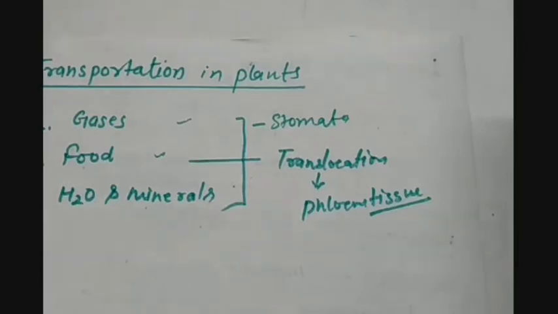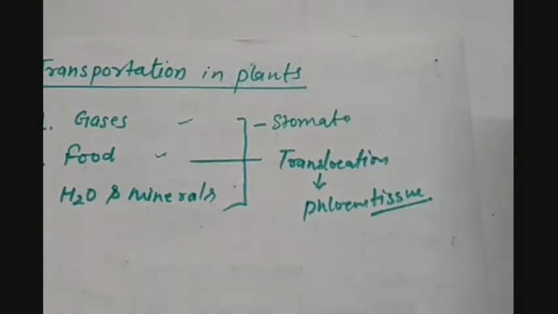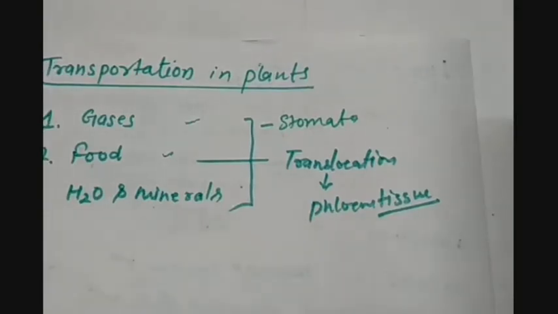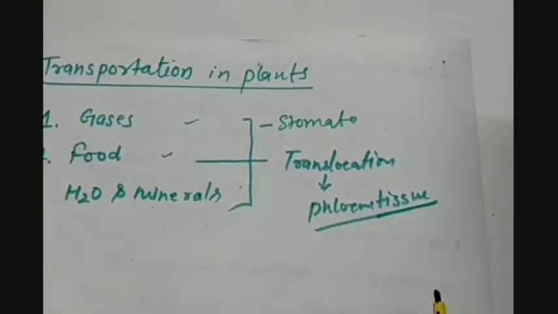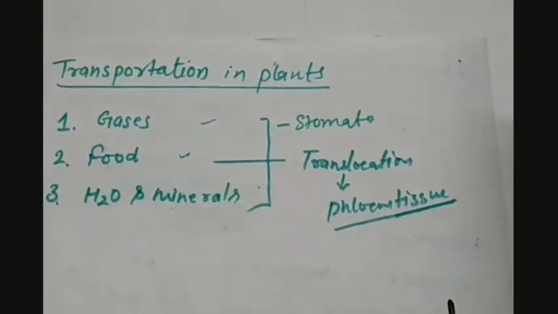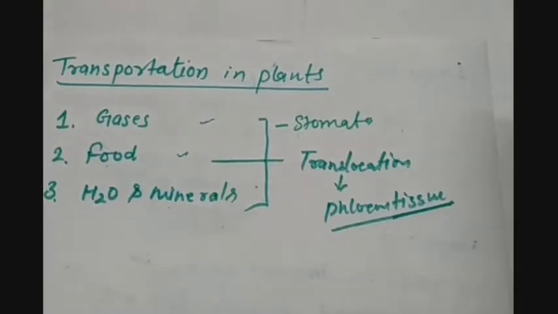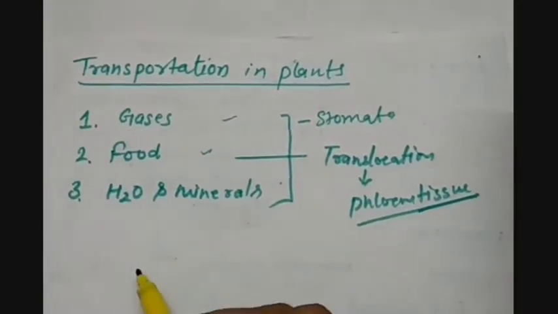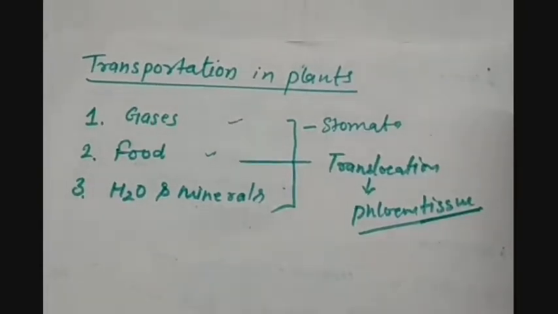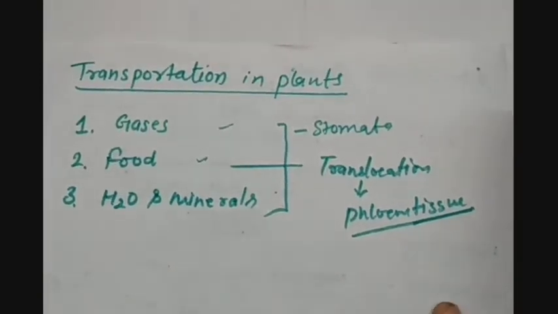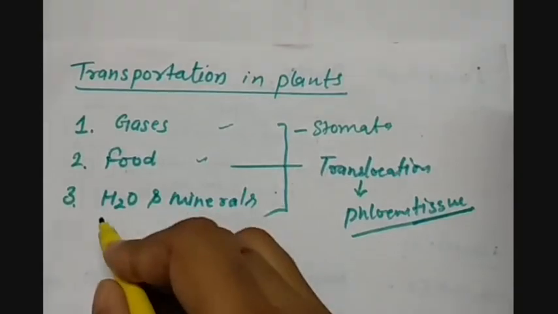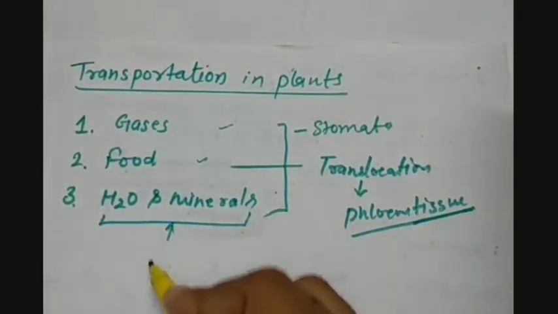These tissues have small openings or tube-like structures in which the food goes, and it reaches the particular place wherever it is required, or wherever the plant wants to store its food. Then one more transportation is there, that is H2O and minerals. As we all know, H2O and minerals are present near the roots of the plant, in the soil. So they can be transported with the help of a process called diffusion.